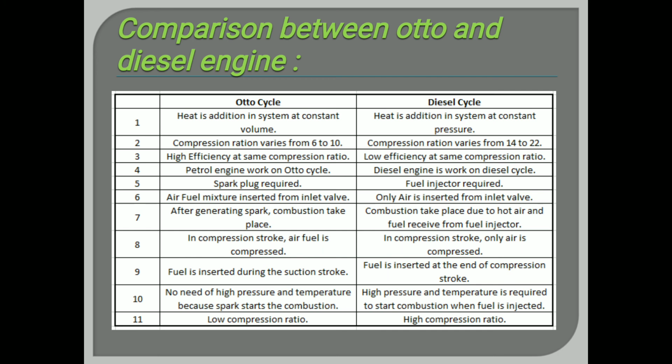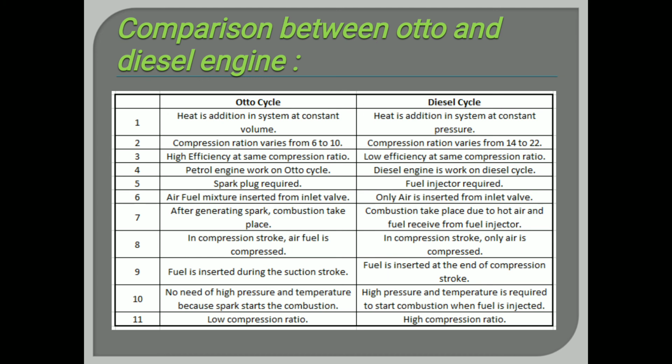So a petrol engine works on the Otto cycle and a diesel engine works on the diesel cycle. In the Otto engine a spark plug is required, and in the diesel cycle a fuel injector is required. Then sixth is air-fuel mixture inserted from the inlet valve. Air-fuel mixture is inserted in an Otto engine, and only air is inserted through the inlet valve of a diesel engine.